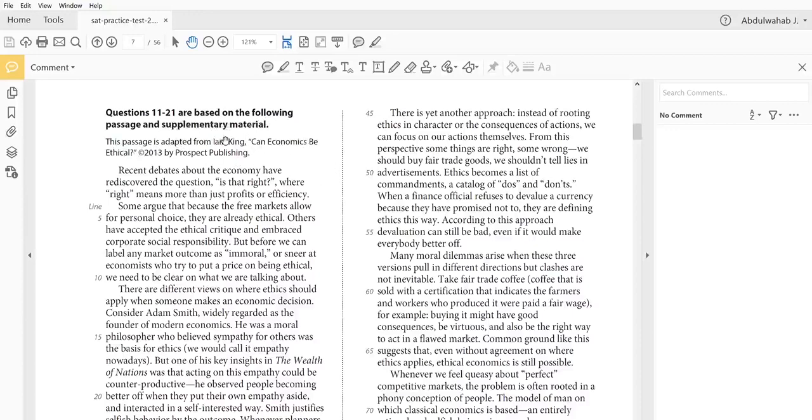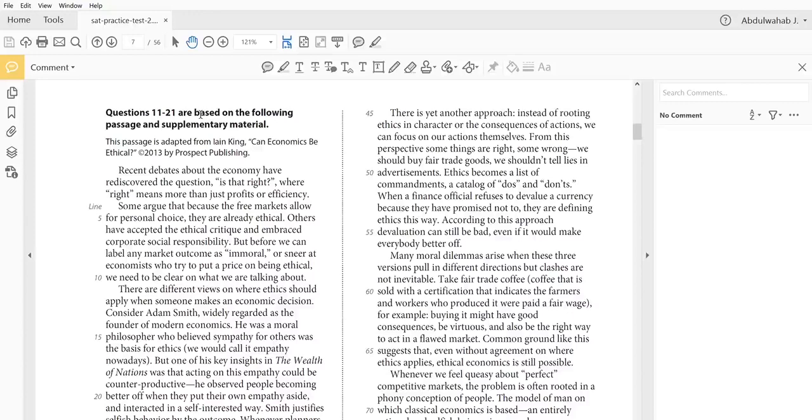Now, this passage is adapted from Ian King, Can Economics Be Ethical? 2013 by Prospect Publishing. Many people make the mistake of not actually reading the caption that precedes the text itself. I tend to believe that this is a huge mistake because it could actually give you a very good idea of what you're about to read, and it helps a lot to have an idea of what the text is going to talk about, especially in questions like what's the main idea, can you summarize, which you could find quite a lot when tackling an SAT exam.